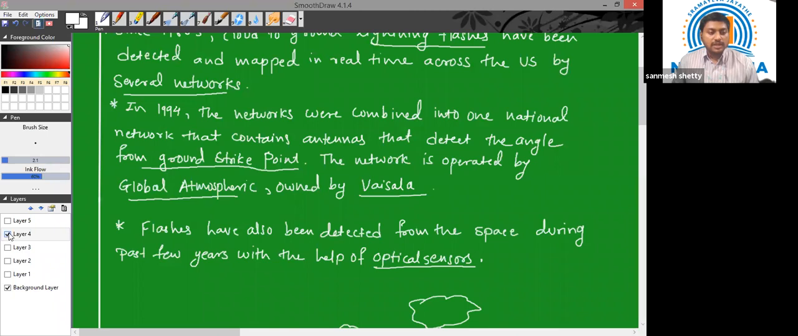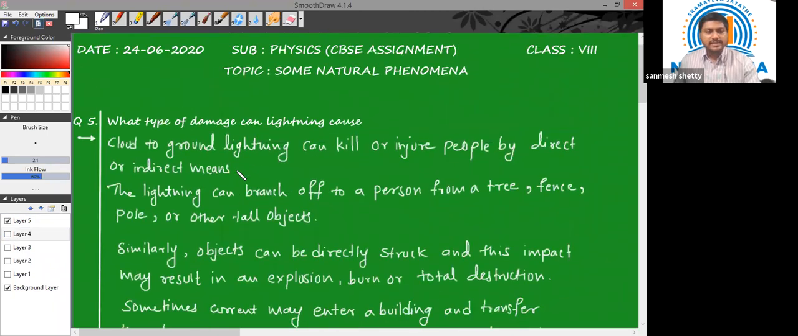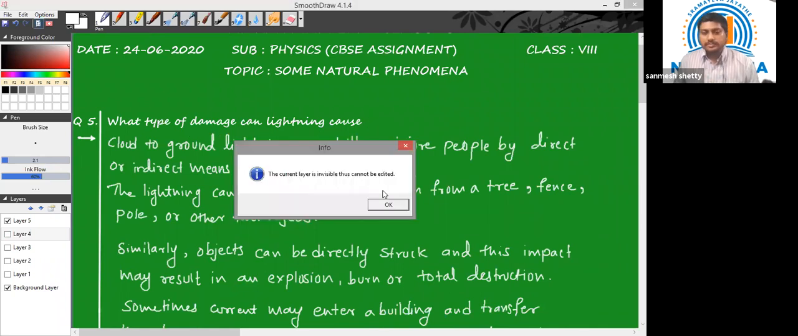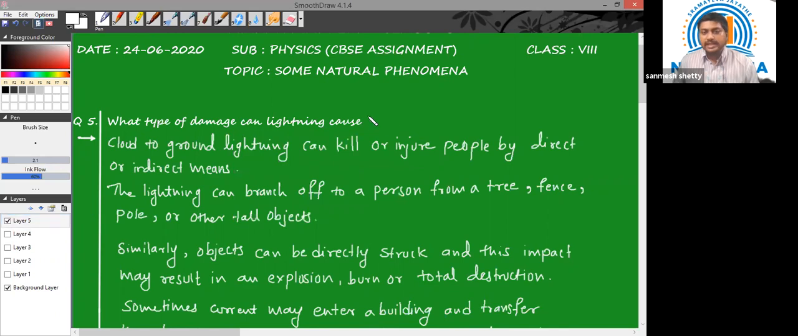Let us proceed further to the last question, which is very simple to answer. What type of damage can lightning cause? Last question is, what type of damage can lightning cause? Now, lightning can cause a direct impact or an indirect impact. Cloud to ground lightning can kill or injure people by direct or indirect means. For example, if there's a direct impact on a person, it can be fatal. Or if there is no direct impact, lightning can also affect by indirect impact.